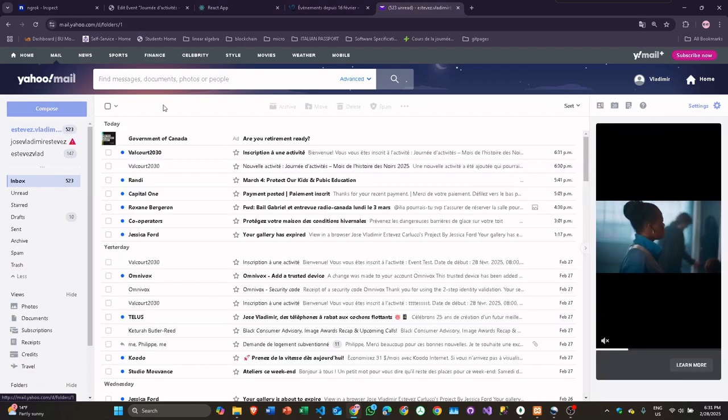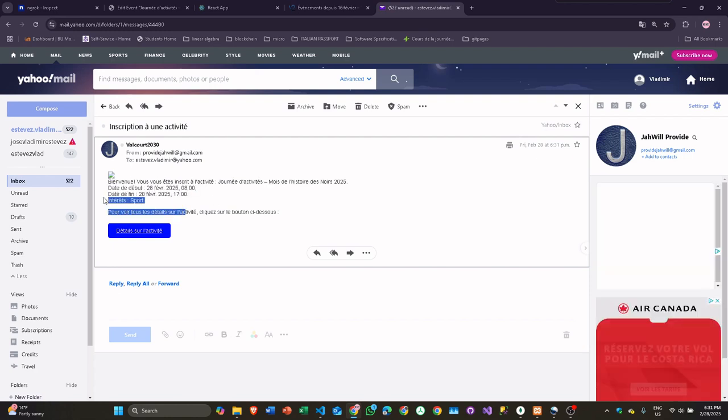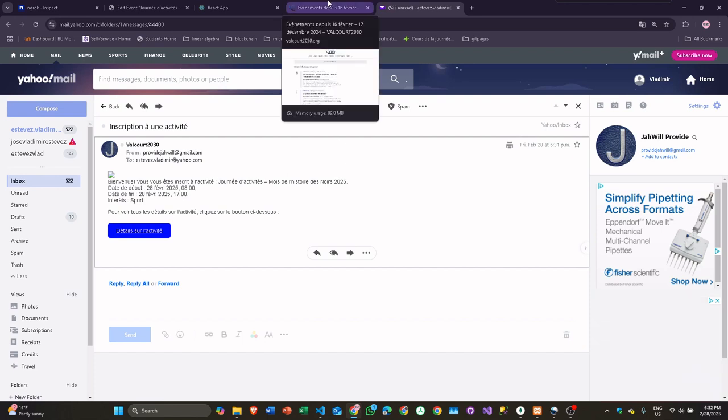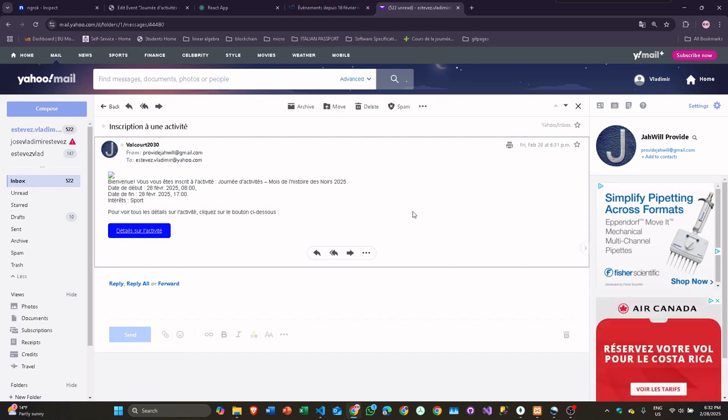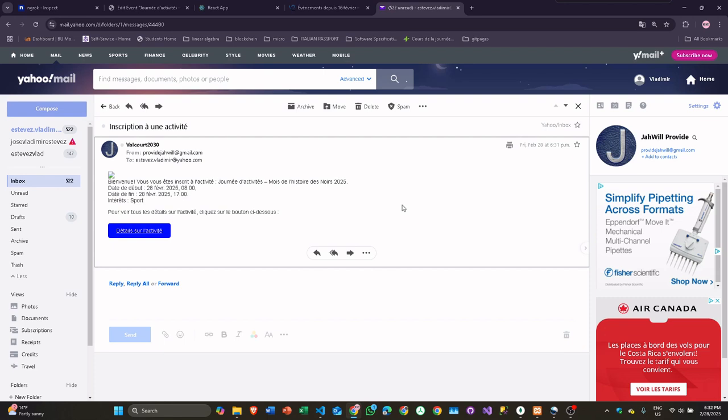And now that I registered, you can see it says, okay, you have registered to this activity. It's gonna take place at this moment of the year. And if I go back here, I can go back to the website. The last feature that we added on the website is a cron schedule on the server side. I could actually show you the actual code, but I think it's better if you take a look at it